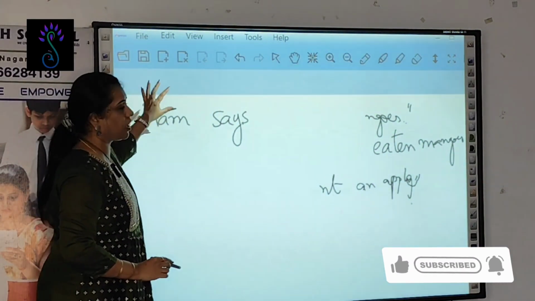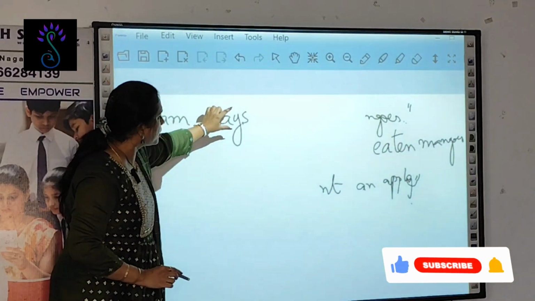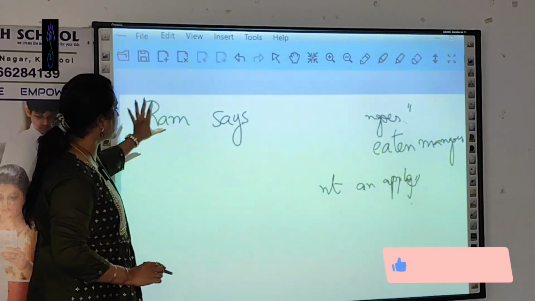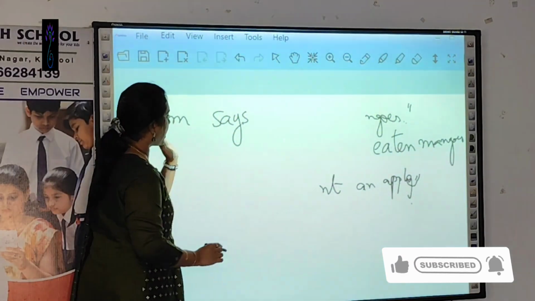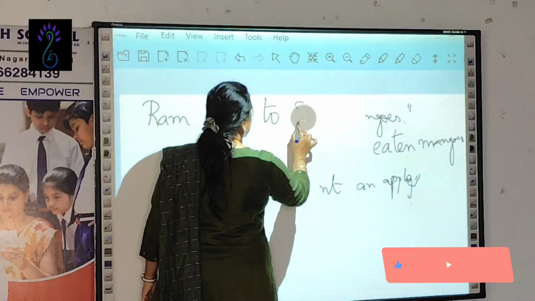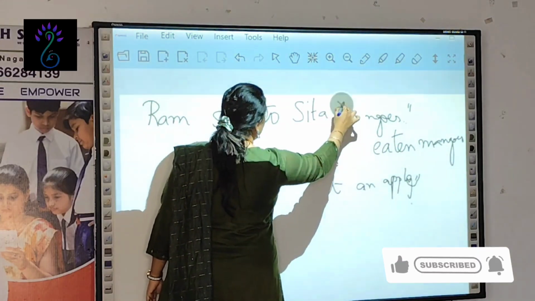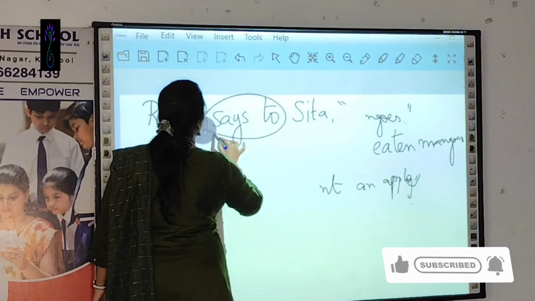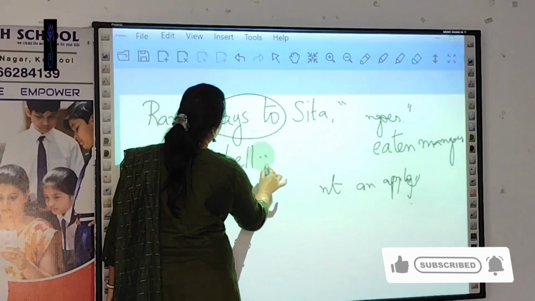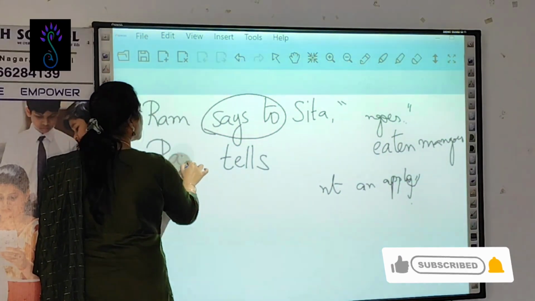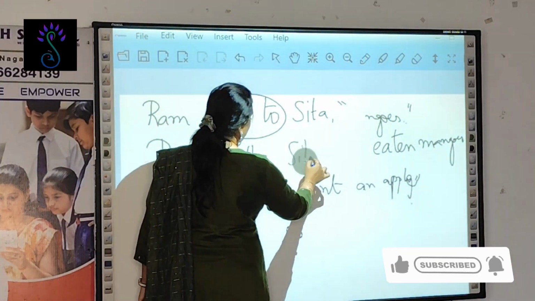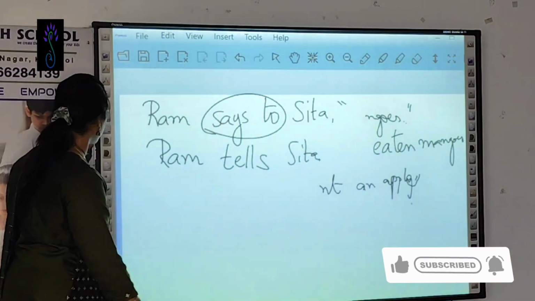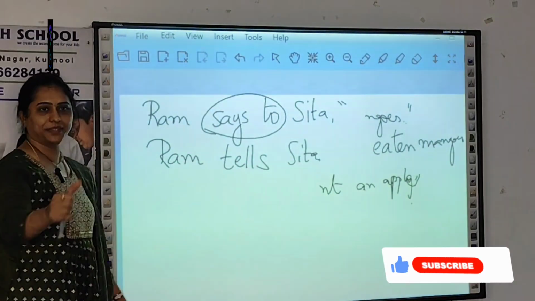Whenever the noun or pronoun is singular, the verb should add s. You should add s to the verb. Ram says to Sita. If at all it is given, I told you the quotations, it doesn't change. This says to changes to tells. And whatever it is there in the quotations, it doesn't change. This is the second one. Got it?